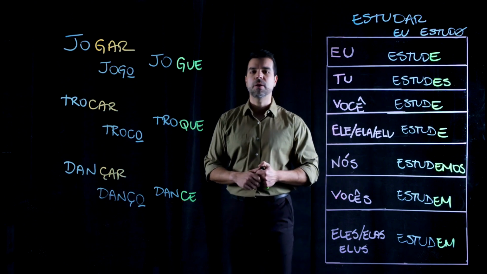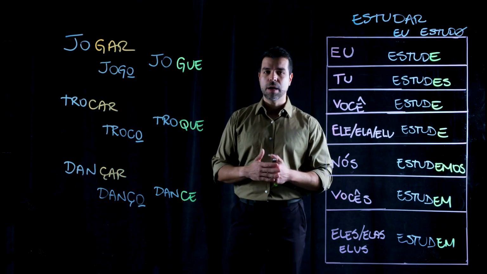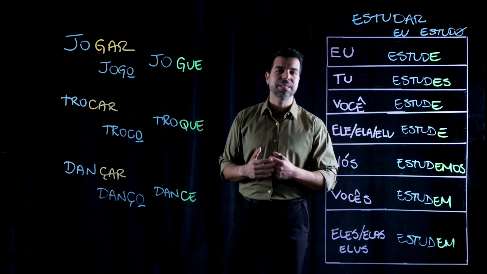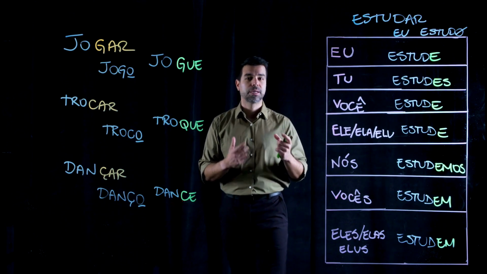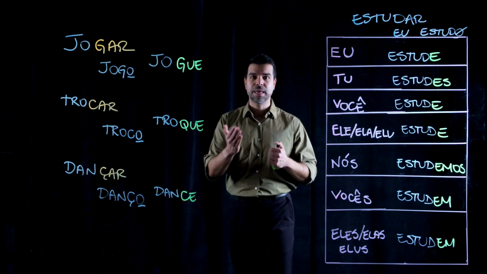Similarly, when we talk about the verb trocar, for example, that ends in car, eu troco, I drop the O in order to keep that same hard C sound. I need to spell that with a Q-U in Portuguese, troque.